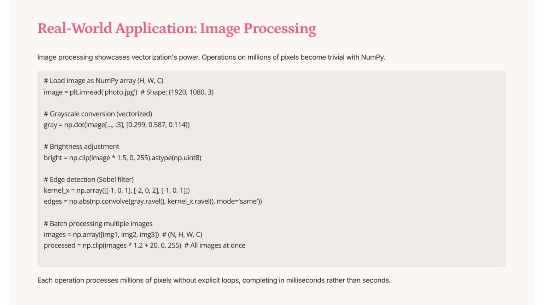Image processing with NumPy efficiently handles millions of pixels. Convert images to grayscale using vectorized operations, adjust brightness, and detect edges with the Sobel filter. Batch process multiple images simultaneously, achieving rapid results without explicit loops. These techniques demonstrate the power of vectorization in handling complex image transformations swiftly.